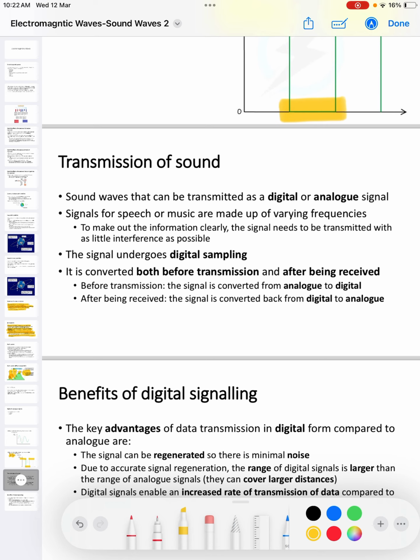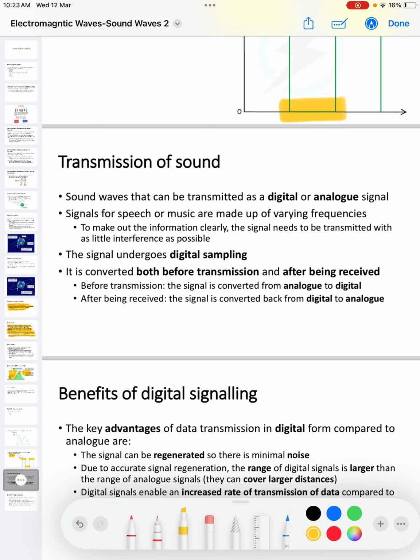But before that signal is transmitted, it is converted to digital, and then once it is in digital, it is transmitted as digital. Then when it is received by another person's device, let's say a radio, it is converted back from digital to analog, then ultimately to sound so that you can hear it.